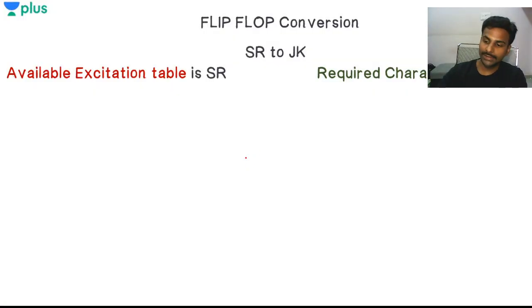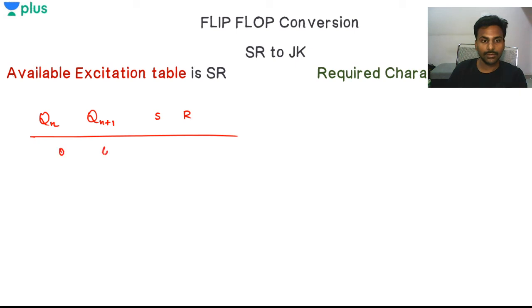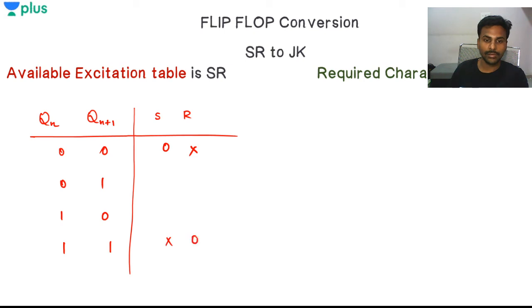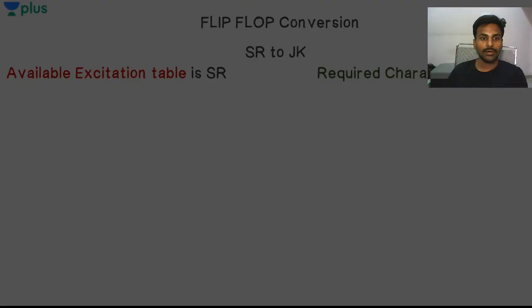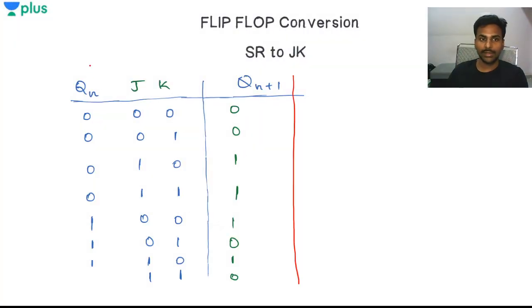So what is the excitation table? In the excitation table we have Qn and Qn plus 1, and this is S and this is R. 0 0, 0 1, 1 0, 1 1. What is S? S is 0, R is don't care, and here S is don't care. This is what we have for the excitation table. Now this is the characteristic table. From here to here it is the characteristic table.